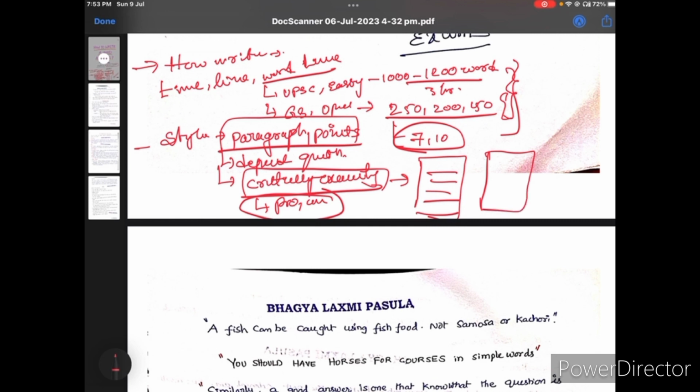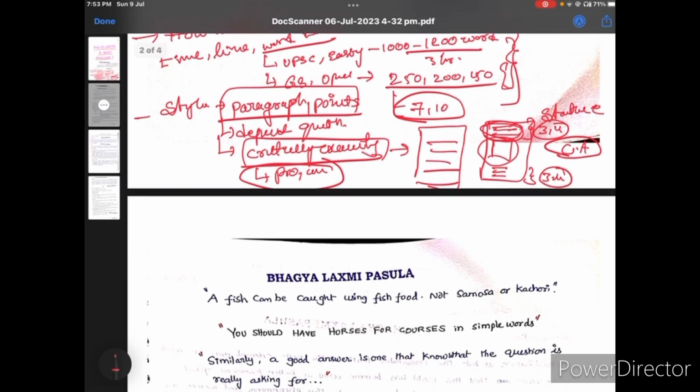First you should follow the structure of the answer. What is the structure of the answer? Write the introduction part, body part and conclusion part. And remember, the introduction is always 3 to 4 lines, which is very important, and the conclusion of 3 to 4 lines is also important. Try to give in the introduction what you want to write in your body part and what views you are going to explain, or else sometimes you can start with the current affairs part also. So this is a very important area.